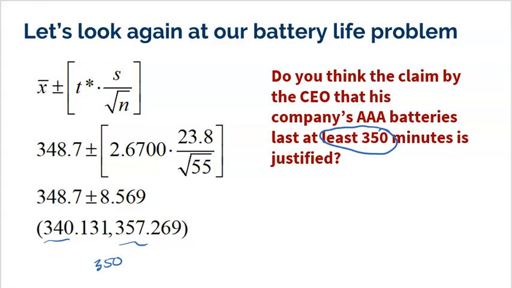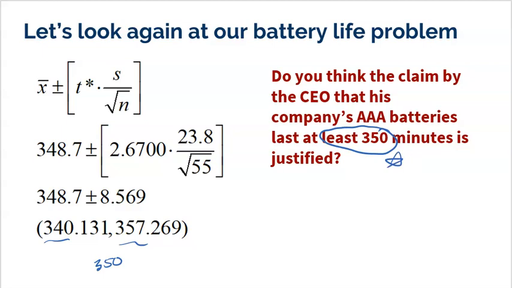I don't want to say that this is a test, because there are a lot of different procedures that need to be done for tests. But he makes a claim that it's more than 350. That's his claim. And I don't have any evidence to say he's wrong. I'm going to go ahead and say that, if anything, I do have evidence that he's right. So you could word it a couple different ways. But if you look at my interval, there is plenty of evidence that this CEO could be correct.